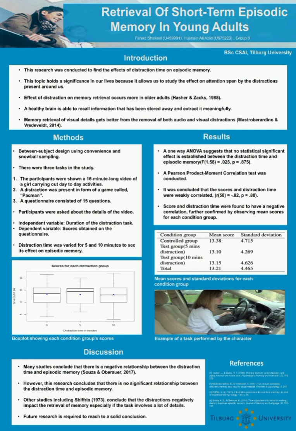Furthermore, a correlation test was conducted to observe the relation between the 2 variables. It was found that distraction time had a weak negative correlation with the scores obtained, with a correlation coefficient of negative 0.02 and a p-value of 0.88. The findings were then visualized by plotting a box plot of scores for each condition group. The mean scores and standard deviations of the scores for each condition group were then added to a table.